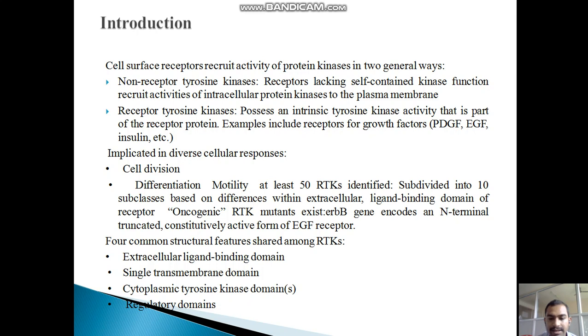At least 50 RTKs are identified, subdivided into 10 subclasses based on differences within the extracellular ligand binding domain of the receptor. Oncogenic RTK mutants exist. The ERB B genes encode an N-terminal truncated, constitutively active form of the EGF receptor. Four common structural features shared by receptor tyrosine kinases are: extracellular ligand binding domain, single transmembrane domain, cytoplasmic tyrosine kinase domain, and regulatory domains.